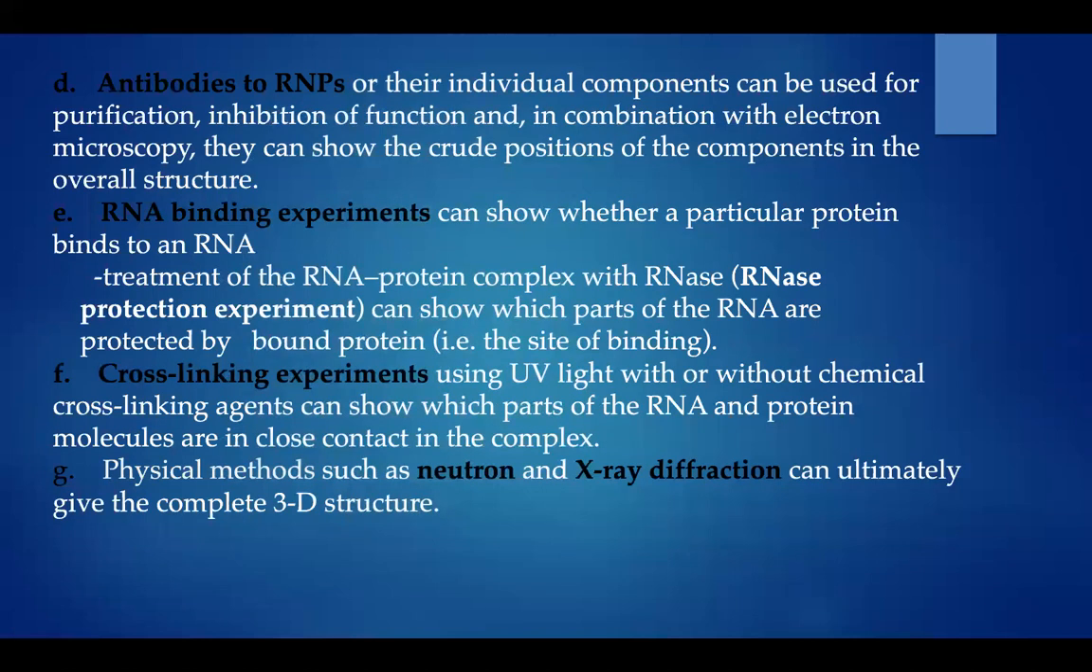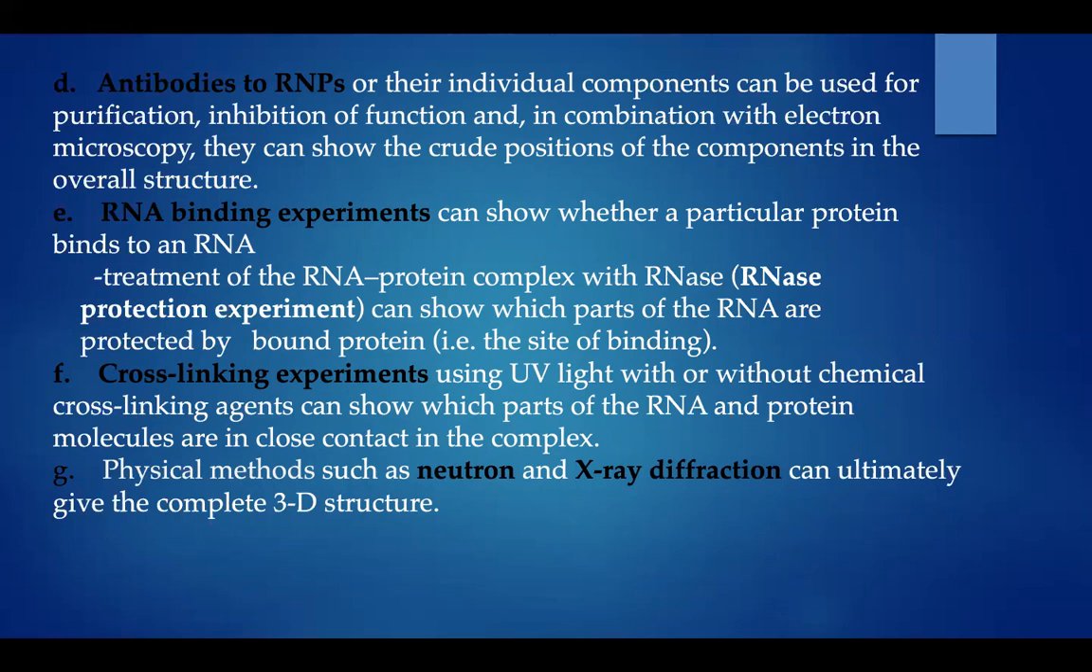The next one is RNA binding experiments. Here, the RNA protein complex, that is RMPs, is treated with RNAs. When it is treated, it gets separated, so we can say at which particular point it is going to attach, and which part of the RNA is protected by this protein. RNA binding experiments can show whether a particular protein binds to an RNA. Treatment of the RNA protein complex with RNAs can show which part of an RNA is protected by the bound protein, the site of binding.